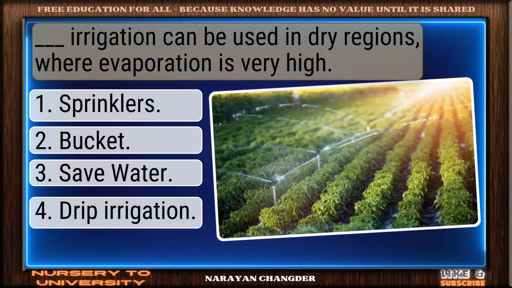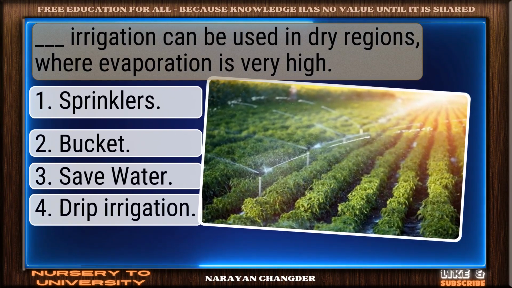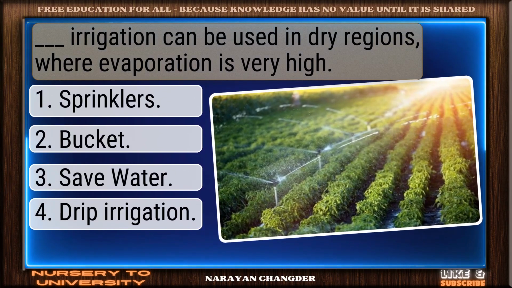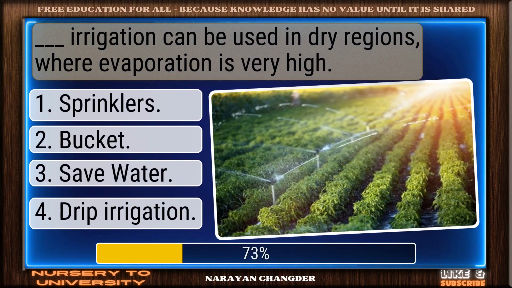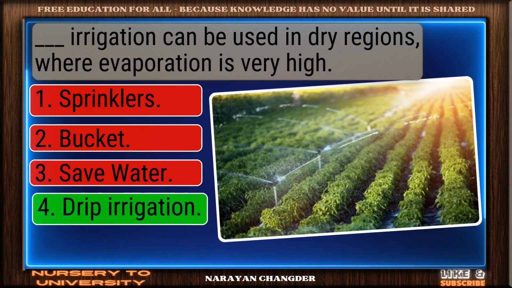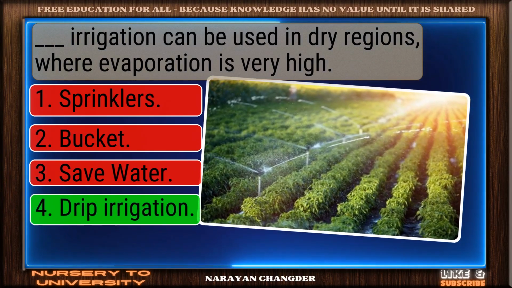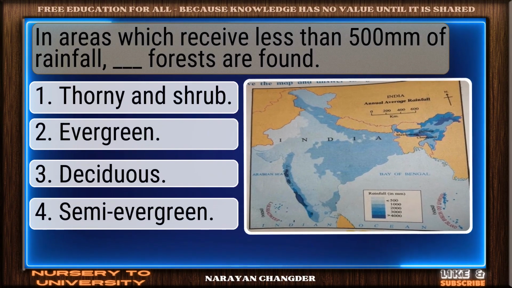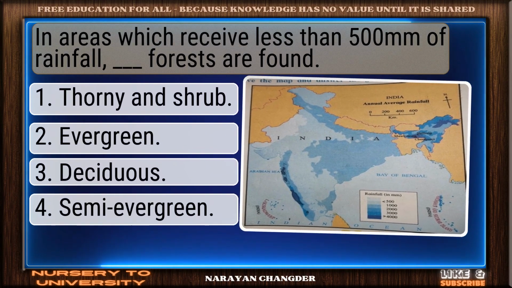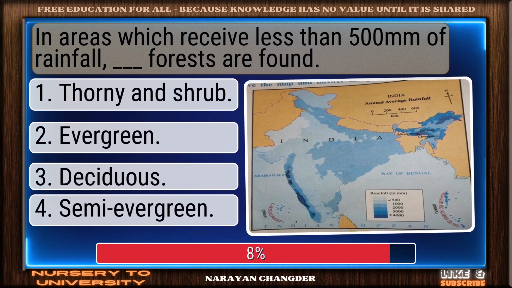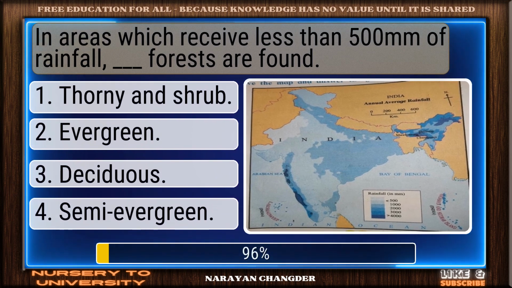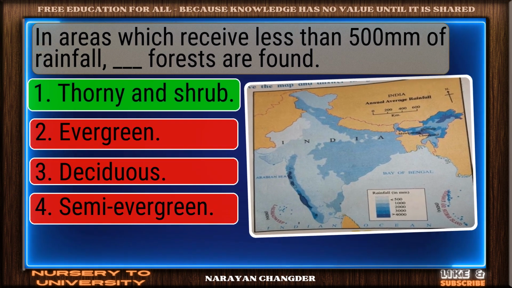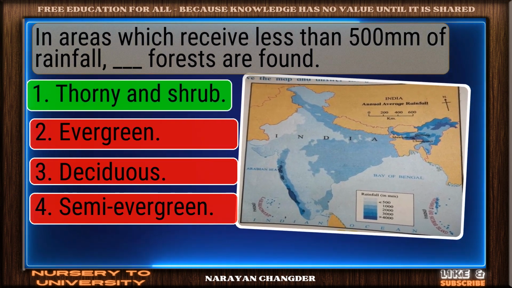Question number 90. Dash irrigation can be used in dry regions where evaporation is very high. You got it. Your choice, drip irrigation, is right. Question number 91. In areas which receive less than 500 mm of rainfall, dash forests are found. Good job. Your answer, thorny and shrub, works well here.